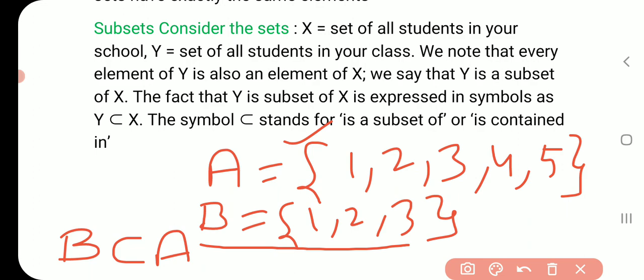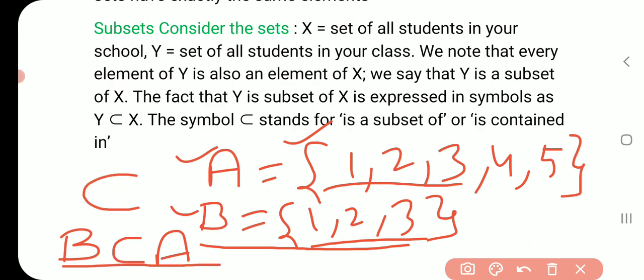If a set is made from the elements of another set, then it is known as a subset of that set. It means that every member of the subset should be present in the set from which it is made. If B is a subset of A, then each element of B should be present in set A. If B contains elements 1, 2, 3, then these elements should be present in set A. Then we will write B is a subset of A. What is the symbol of subset? The subset symbol is like this.